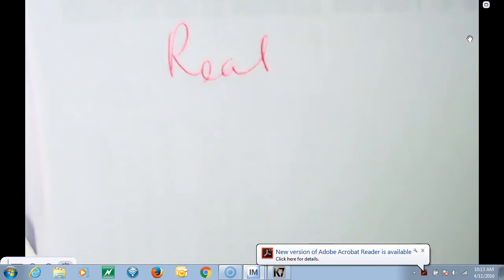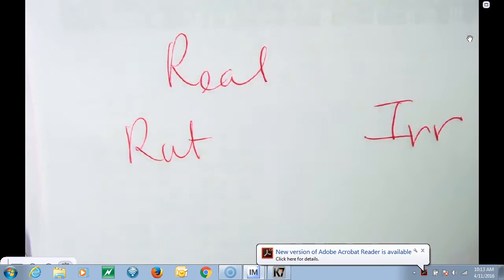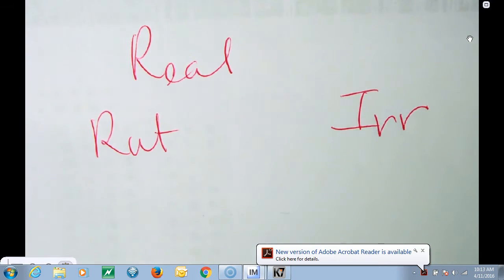Okay. Real numbers are divided into what? Rational, irrational. Everybody knows what an irrational number looks like, correct? Crazy looking decimal that never stops, never repeats. Okay, what about a rational number? Give me a rational number. Somebody. Aaliyah. 2/3.